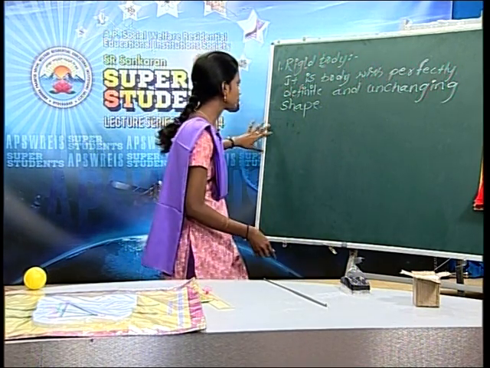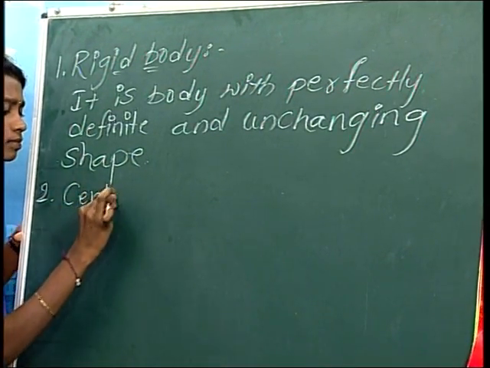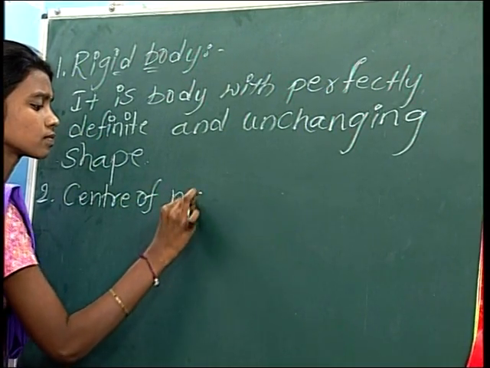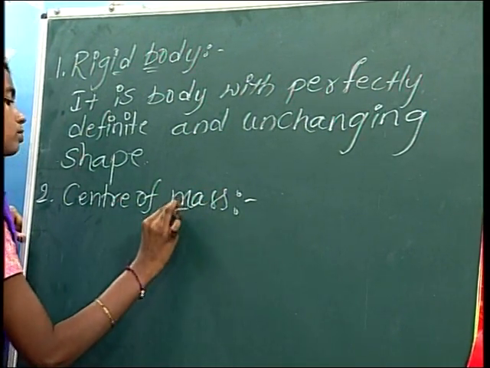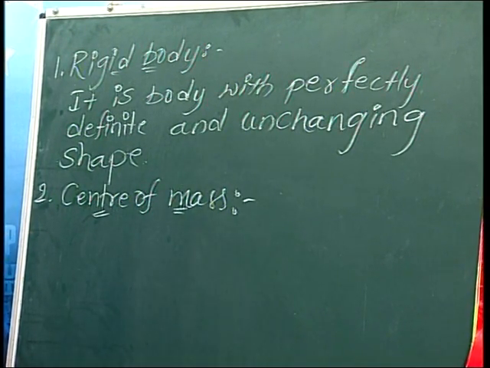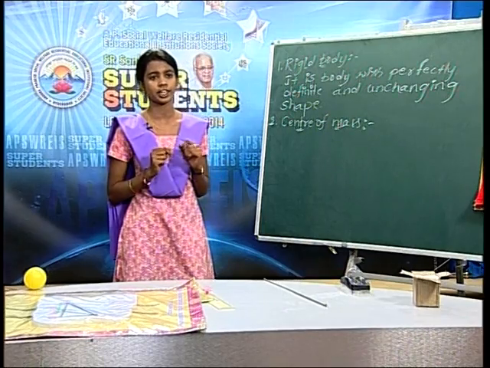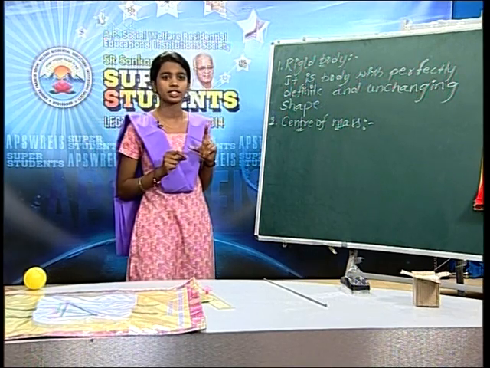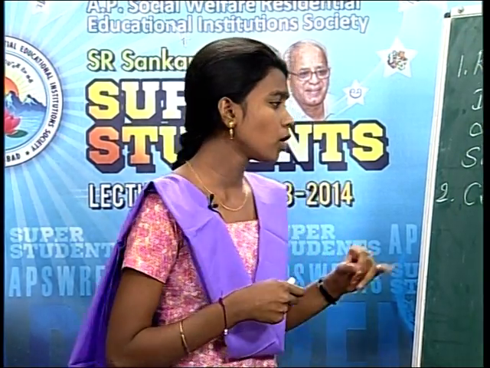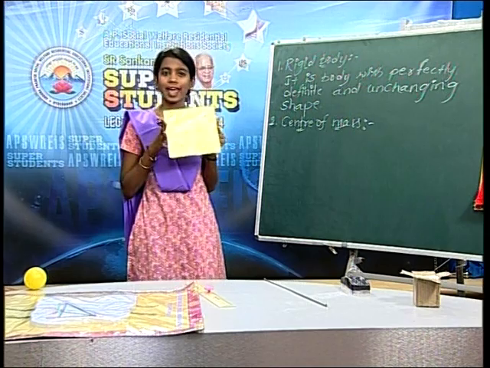Next one, center of mass. This is also very simple to know. Every body has some mass. The total mass of the body seems to be concentrated at one point. Such point is called center of mass. Before we write down our note, see the example for the center of mass.